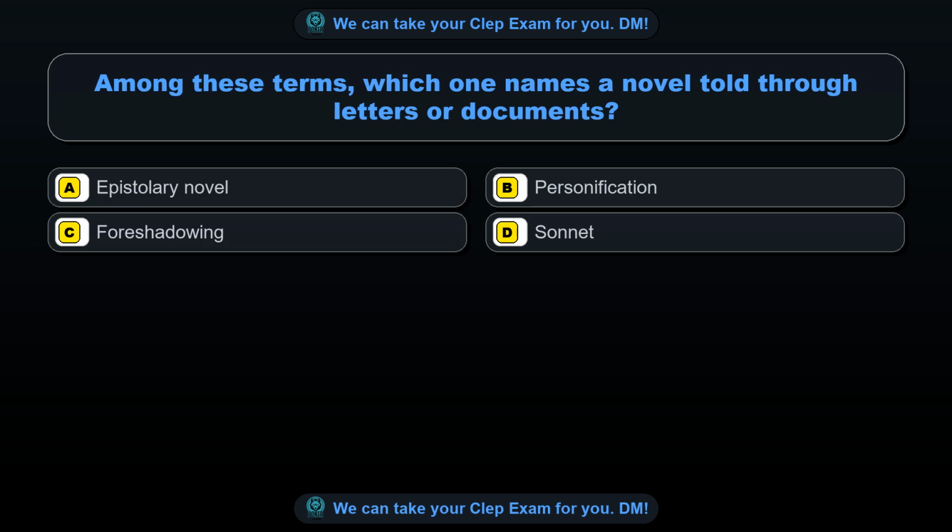Question 64. Among these terms, which one names a novel told through letters or documents? Option A, epistolary novel. Option B, personification. Option C, foreshadowing. Option D, sonnet. The correct answer is option A, epistolary novel.